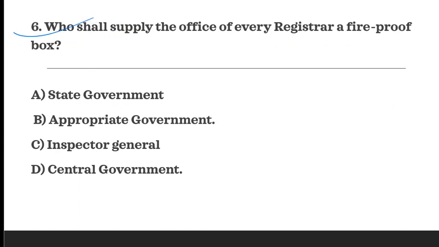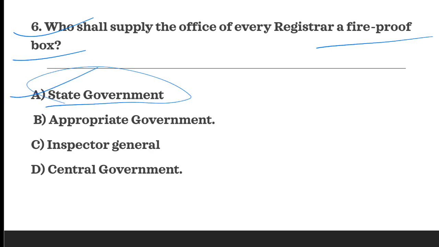Next question is who shall supply the office of every registrar a fireproof box. So it is provided there that all registrar offices will have a fireproof box and it shall be supplied by the state government. So A is the correct answer.